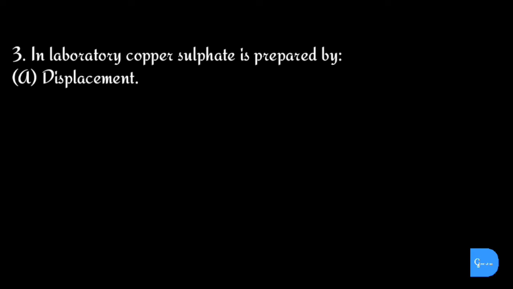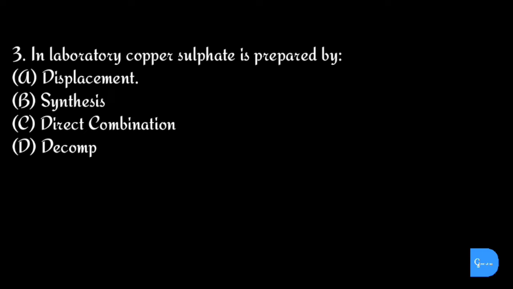Question number 3. In laboratory, copper sulfate is prepared by? Options are A. Displacement, B. Synthesis, C. Direct combination and D. Decomposition by acid.